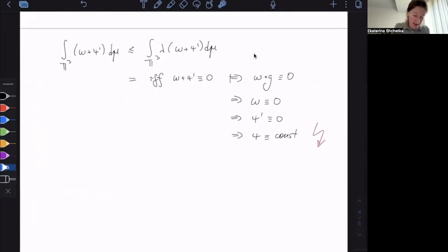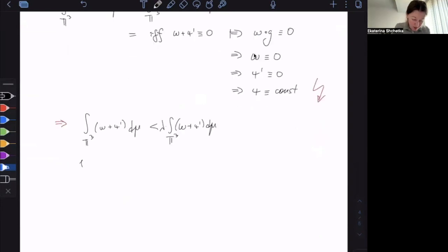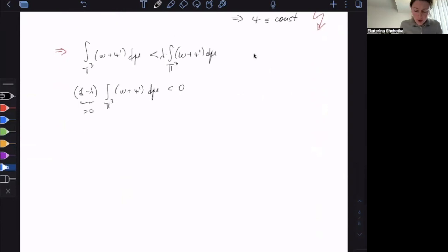So from here we get that the integral d mu is strictly smaller than the integral. Let me put lambda outside: omega plus psi prime d mu. So 1 minus lambda times the integral of omega plus psi prime d mu is smaller than 0, but 1 minus lambda is actually positive because lambda is smaller than 1. So we got this integral being negative. Now let's get back to computing the central Lyapunov exponent of g.